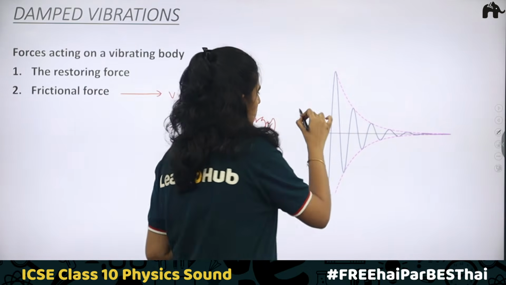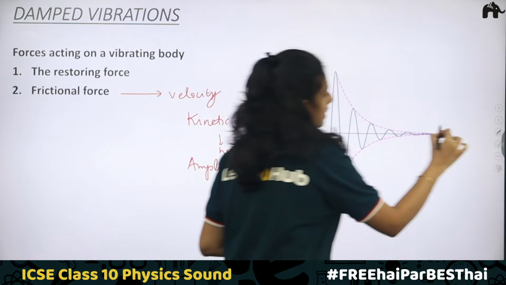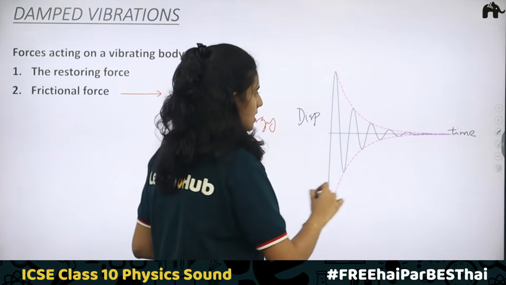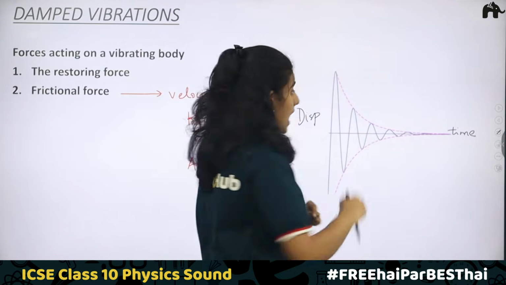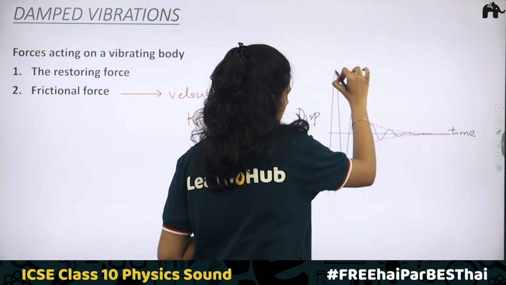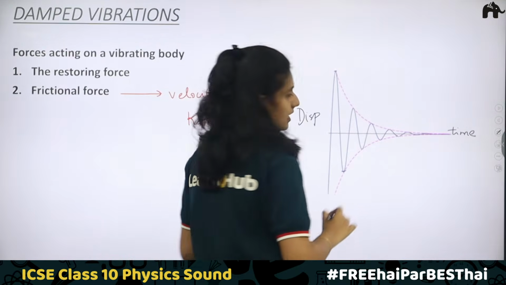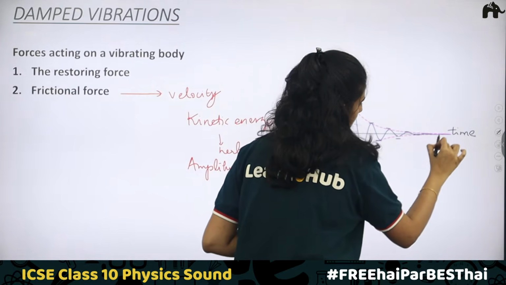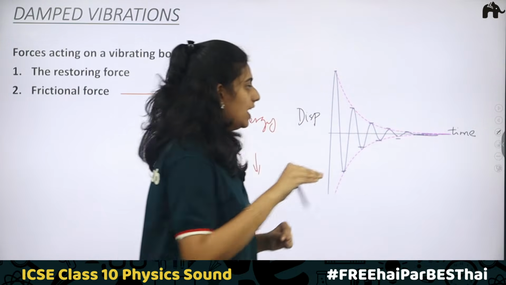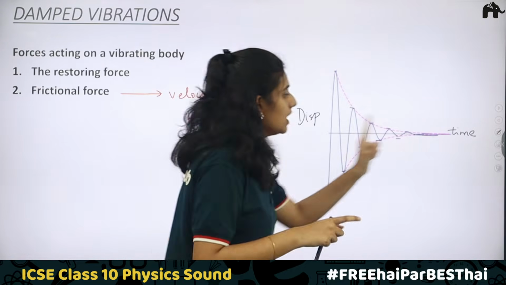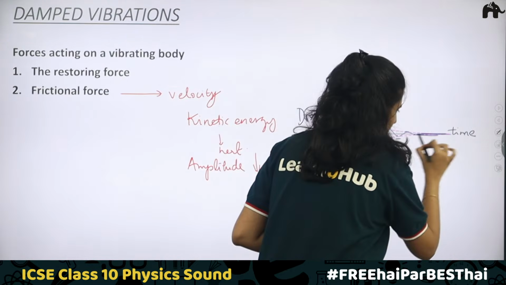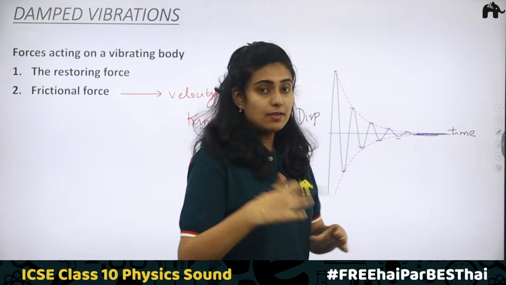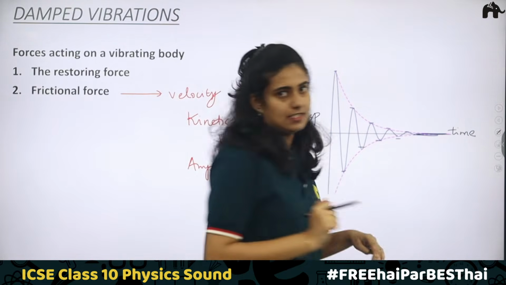When you take a displacement time graph, this is how the amplitude is changing. When time changes, the amplitude is decreasing. Initially, this is the maximum amplitude, and the amplitude decreases at each stage. Finally, there won't be any movement, there won't be any change. The body will come to the mean position. The straight part is the mean position. With time increasing, the body will be at rest.